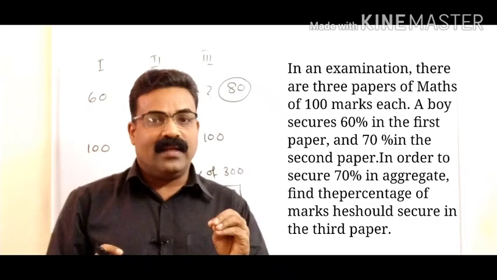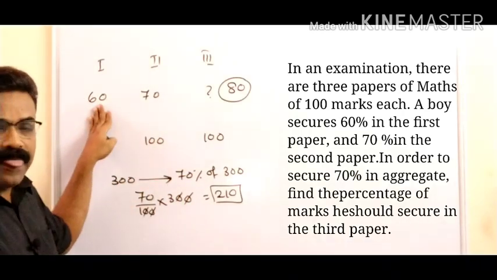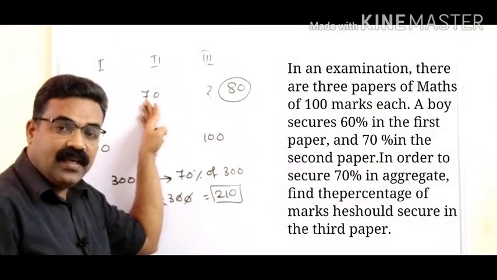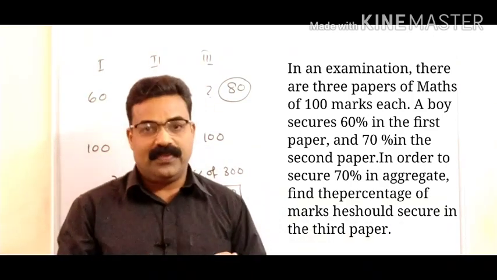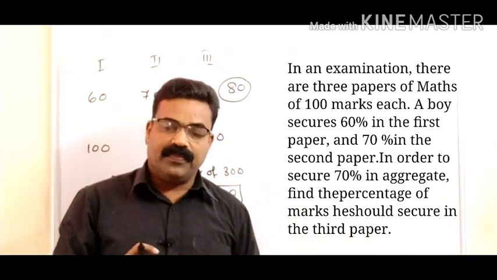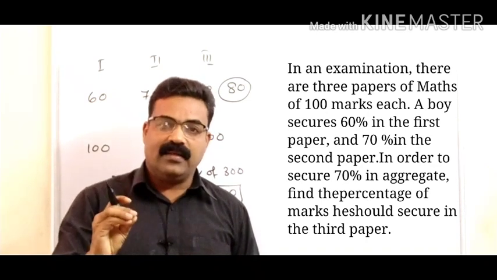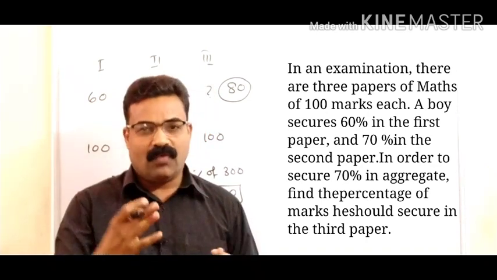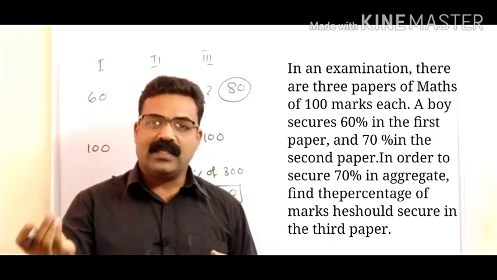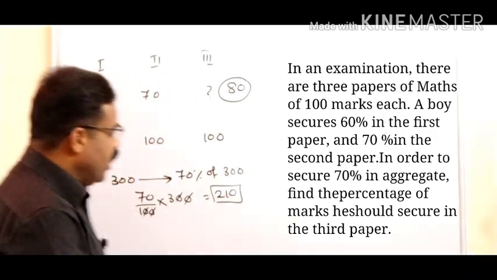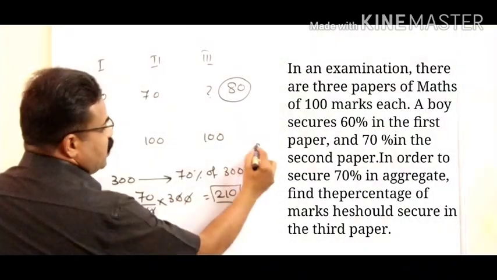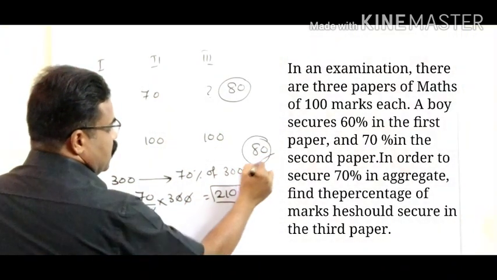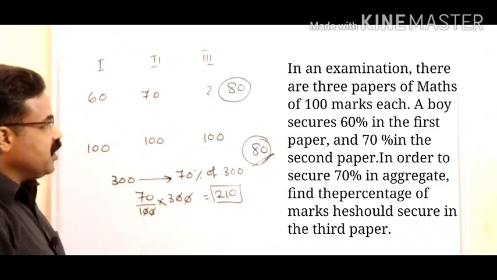Out of 210, in the first paper he got 60, in the second paper he got 70. 60 and 70, 130 he already got. 210 required. Out of 210, 130 he got. What is left now? 210 minus 130, 80 marks. So 80 percent, that is 80 marks he should get here. So the correct answer is 80. Very interesting and easy question. Please note it.